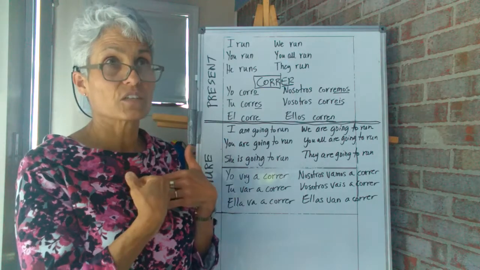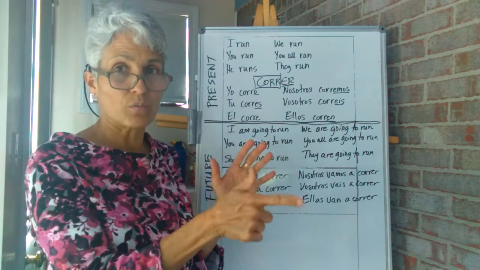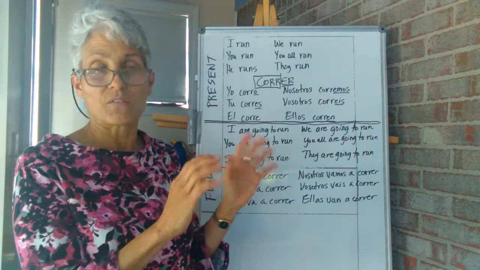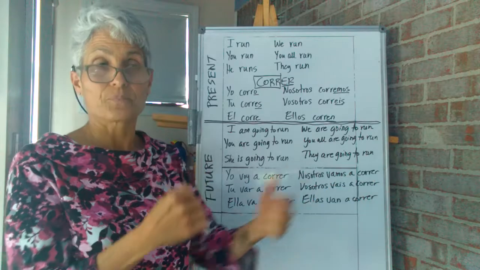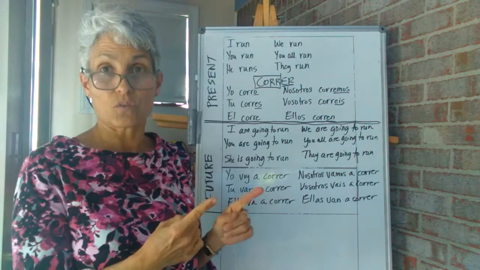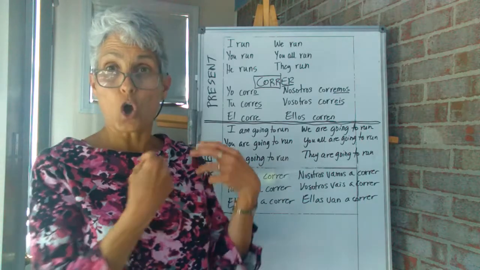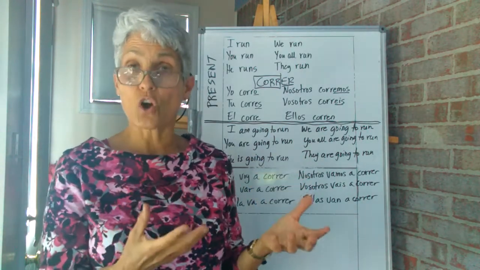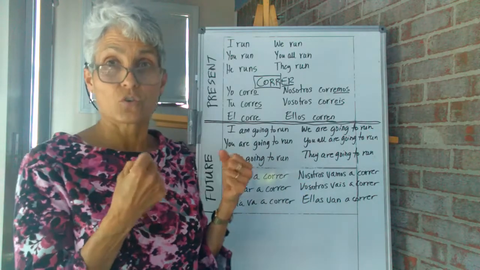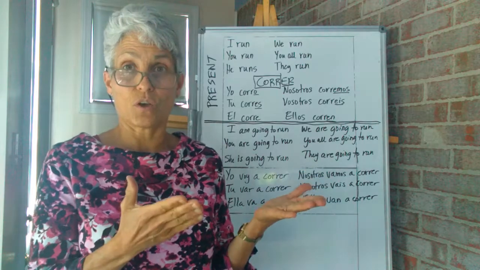What we have learned to say is I am going to run. See the difference? I will run is the one that we haven't learned. You would learn that in level 2, where you put the stem and an ending. The one that we have learned during level 1 is I am going to run. Since I'm saying going, I have to use the verb ir, which means to go. Okay? So the verb ir, you have to know the conjugation of it in order to know how to do